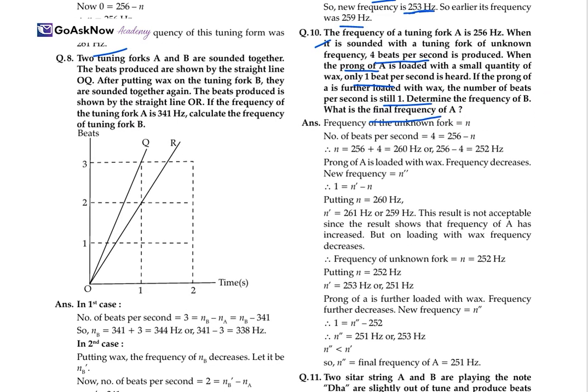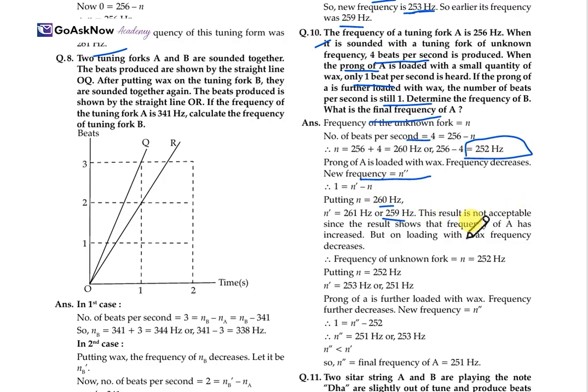So, firstly, the frequency of the unknown fork is n, and the number of beats produced per second, 4, is equal to 256 minus n. So n is equal to 252 Hertz. Okay. Now the prong A is loaded with wax. So frequency decreases and the new frequency will be n dash. So 1 is equal to n dash minus n. So n dash equals 260, or we get 259.